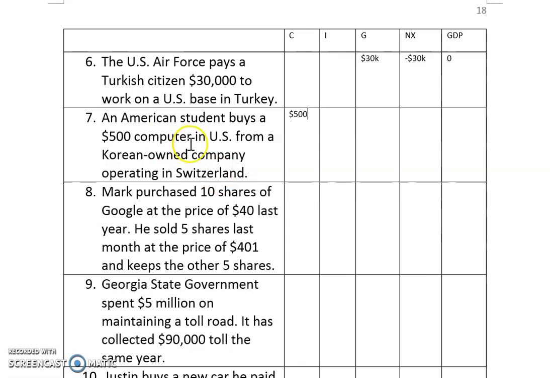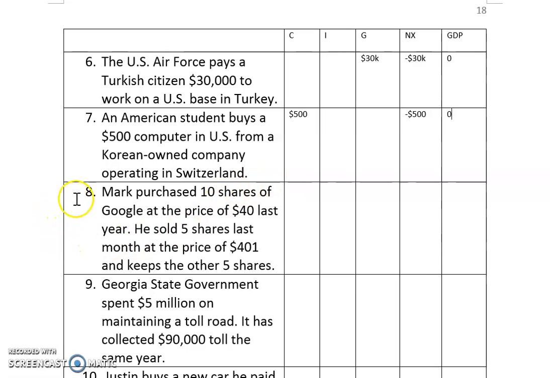Oh, that means this computer in fact is made in Switzerland. It's not made in the United States. So because of that, under import, we need to take that out. Okay, so our GDP is not going to be affected. Do you understand? Very good.